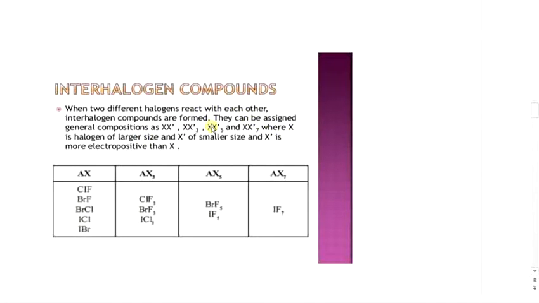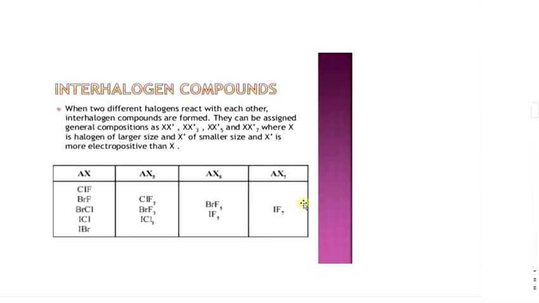Interhalogen compounds are formed by combination of atoms of different halogens. An interhalogen compound is regarded as the halide of the more electronegative halogen. A given halogen forms an interhalogen compound only with a halogen having lesser electronegativity. The main reason for their formation is the large electronegativity and size differences between the different halogens. Taking A as the less electronegative and B as the more electronegative halogen, they are divided into 4 types.